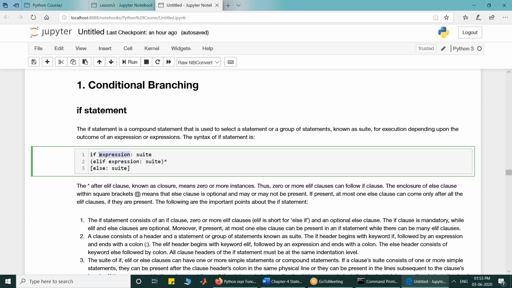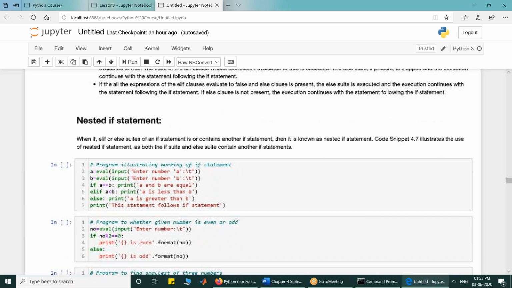How does it get evaluated? The if expression is evaluated; if it comes out true, the if clause is executed. If it is false, elif expressions are evaluated until one evaluates to true, and that elif suite is executed. Else, if all of the expressions evaluate to false and an else clause is present, the else suite is executed. This is the basic rule.